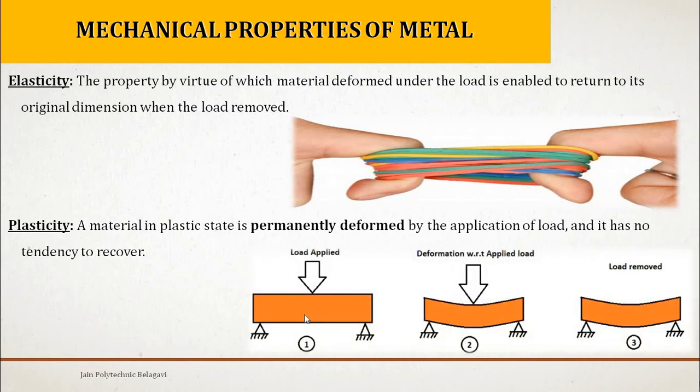For example, in civil engineering, consider this is a beam and these are two supports, and a load is applied. We don't know what material this beam is. At the initial stage the beam is there, the load is applied, and the beam tries to bend. When the load is removed, if this beam does not come back to its original horizontal position, then it is said to be plasticity.